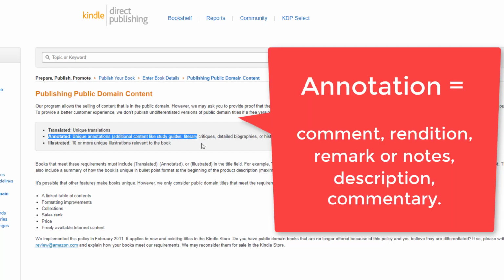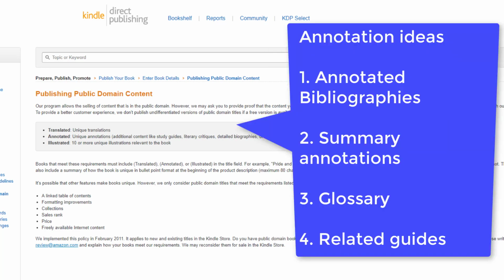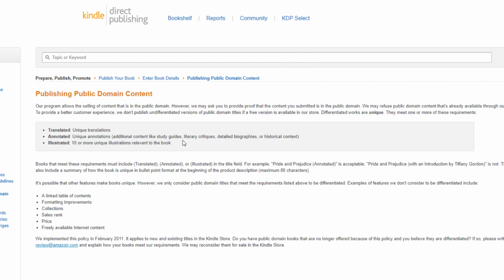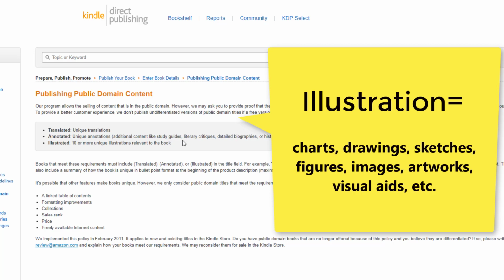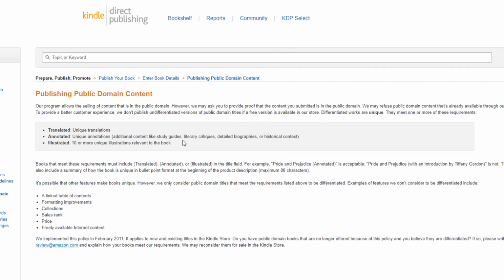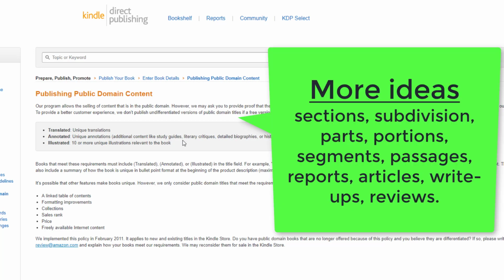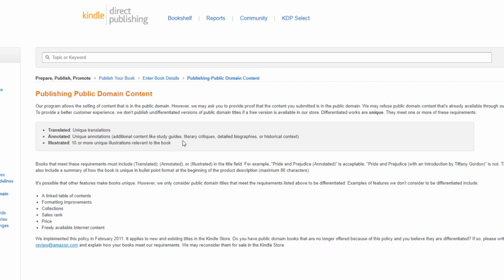Next, with annotation, here are some ideas that can be categorized into annotating a book. You could add a section with glossaries, guides, explanations, significance of the ancient texts and their impacts on society, etc. Then with illustrations, we need to add a minimum of 10. The more, the better. That's why it's best to know which book you're dealing with, thus making it inevitable to review that public domain book at least once to understand it better.